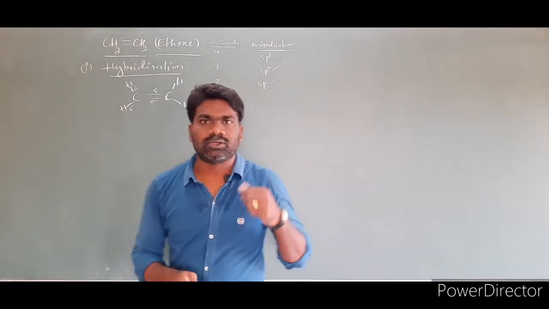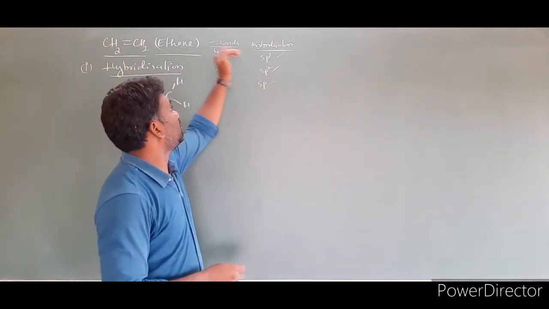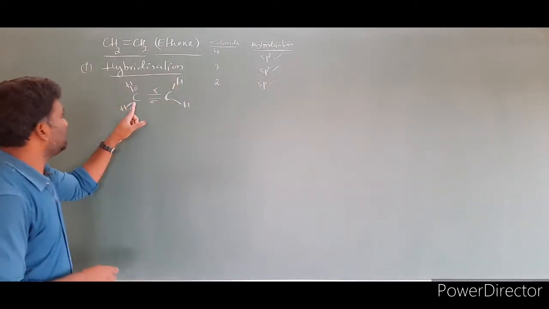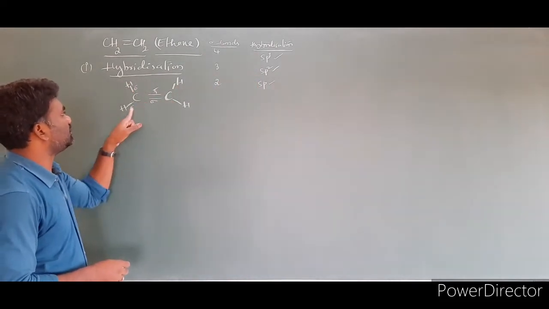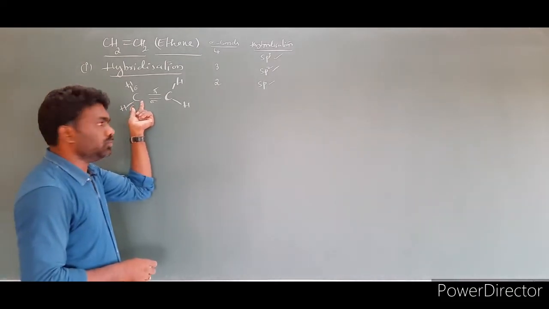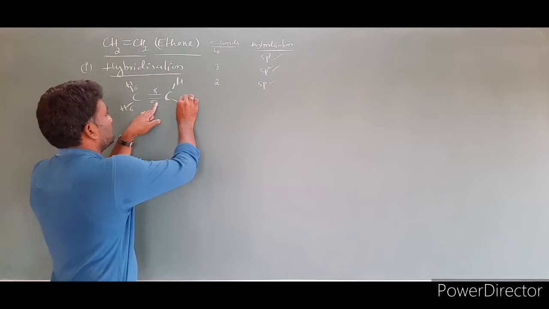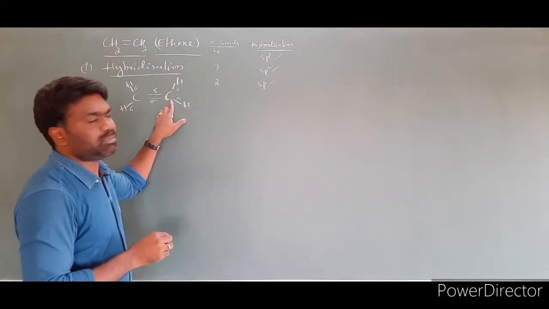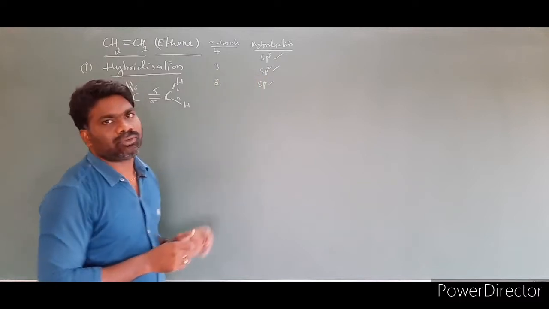So I already told you, based on the number of sigma bonds we are able to identify the hybridization of that molecule. Clear? Now here, how many sigma bonds are there? 1, 2, 3. 3 in the sense, what is the hybridization of this carbon? Same, sp2. This carbon has one sigma bond, another sigma bond, another sigma bond. Number of sigma bonds 1, 2, 3, so sp2 hybridization.